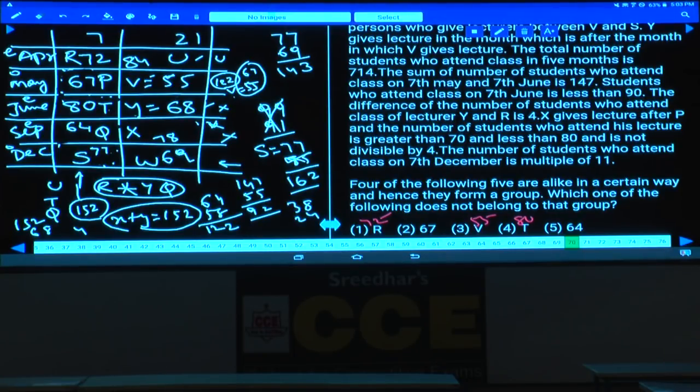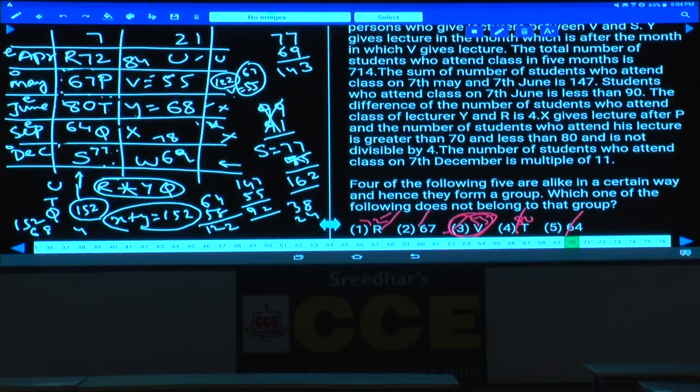Now in this question number 70, 72, 67, 55, 80 and 64. Yes, what is the odd one here? 72 is on 7th, 67 is on 7th, 80 is on 7th, 64 is on 7th, except 55. The remaining 4 persons are giving lectures on 7th of different months. But here, this V, 55, is giving the lecture on 21st. Choice 3 is the answer. Done with this? Now this is about question number 66 to 70.